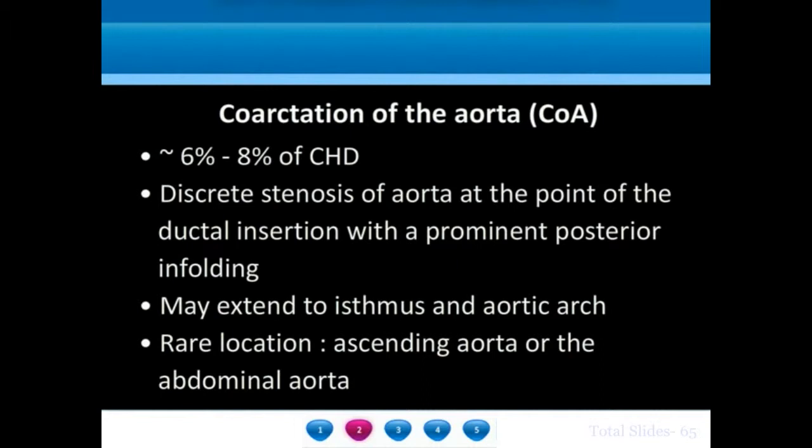It represents a stenosis of the aorta at the point of ductal insertion with a prominent posterior infolding. Sometimes the stenosis can be very discrete at the periductal region, or it may be extensive and involve the aortic isthmus and aortic arch. Rarely, coarctations can involve the abdominal aorta, mid-thoracic aorta, or ascending aorta.